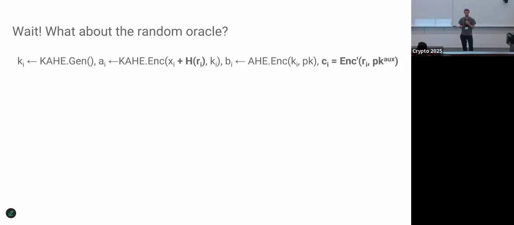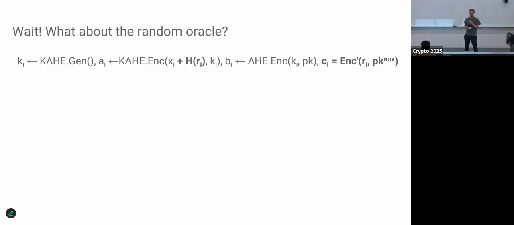Each client i has a seed r_i. We expand that using a random oracle, and then we add that to the input before encrypting it using our KHA scheme. Now, of course, we also have to have a way to remove this auxiliary mask in the end. And for that, we have a second public key encryption scheme that, again, is implemented by the committee.